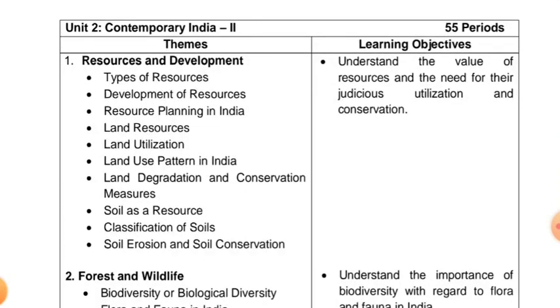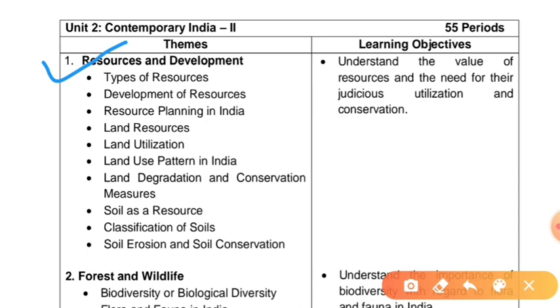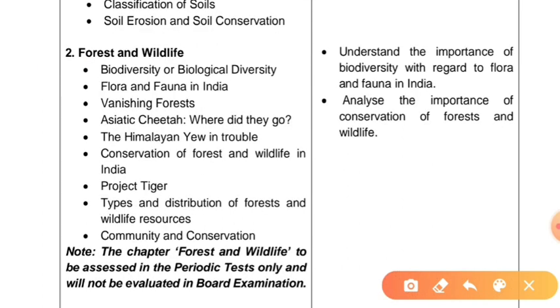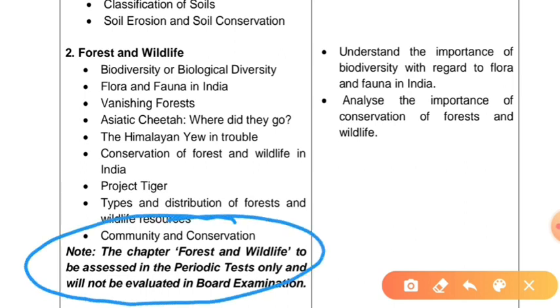Let's come to the next book, that is geography. The very first lesson in geography, resources and development, in which you will study types of resources, development of resources, land resources, utilization, land use pattern in India, soil as a resource, classification of soils, and many more. The second chapter, forest and wildlife, will be assessed only in periodic assessments. It is not for board examination. So basically, we'll study it in periodic assessment, not for board examination purposes.